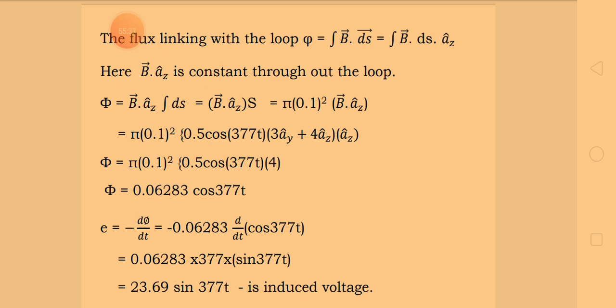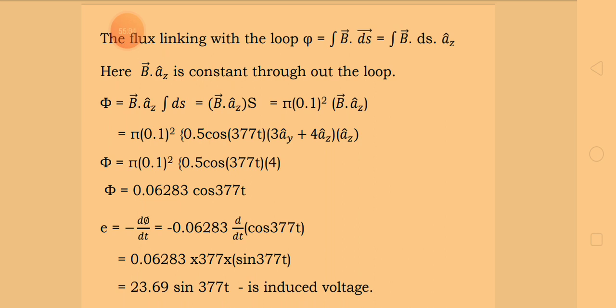So before that let us solve for the value of phi, that's the flux linkage in the loop. Phi is equal to the integration of vector B dot vector ds, that can be written as the integration of vector B dot ds az cap. Here vector B dot az cap is constant throughout the loop.